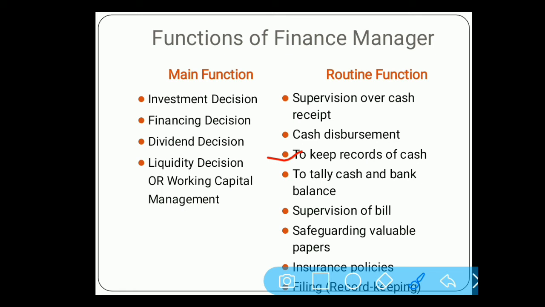Number 4 is to tally cash and bank balance. Whatever cash is collected by the firm is ultimately deposited into the bank, except if there are payments. So whatever cash the company is getting and whatever they are depositing into the bank, or any deposits done by customers, the company has to check that they have maintained proper records of cash and bank balance.